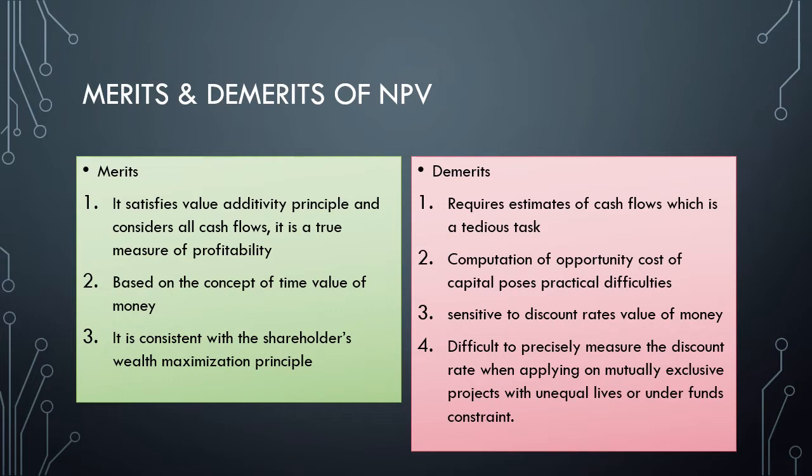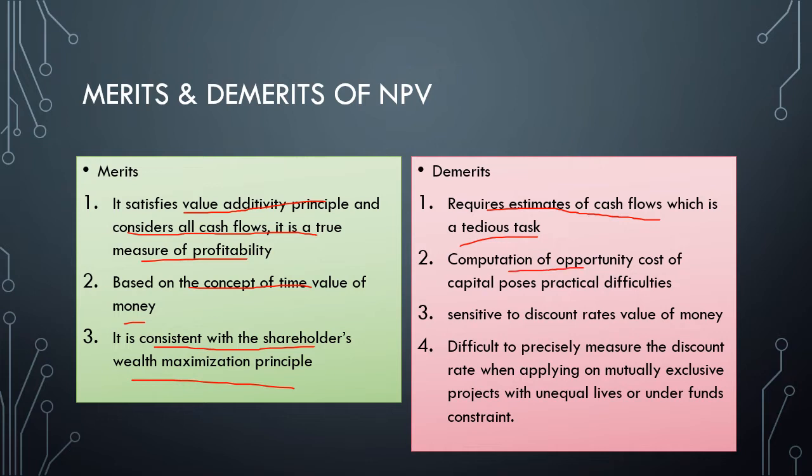Next, the merits and demerits of NPV. Merits: it satisfies the value additivity principle. It also considers all the cash flows. It is a true measure of profitability, which I have just mentioned earlier. It is based on the concept of time value of money, obviously, a discounted cash flow technique, consistent with the shareholders' wealth maximization principle. Demerits: it requires estimates of cash flow, which is a tedious task. If there are a number of investments and a number of cash flows occurring, then estimating all the cash flows and the calculation required is tedious.